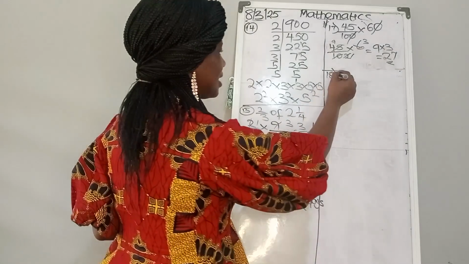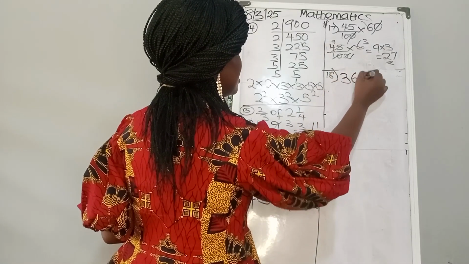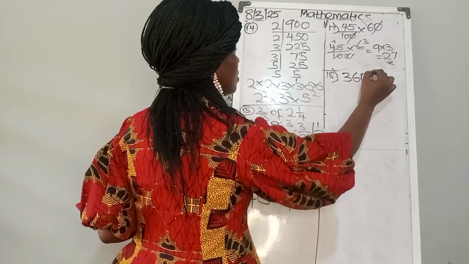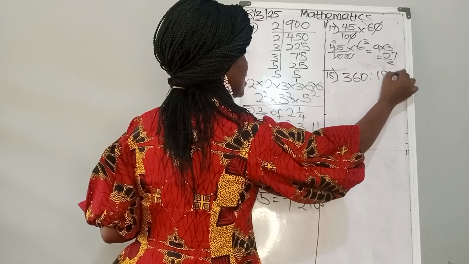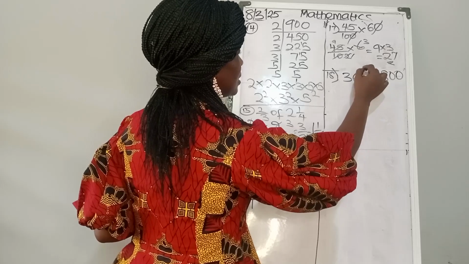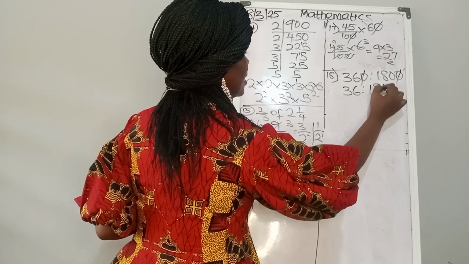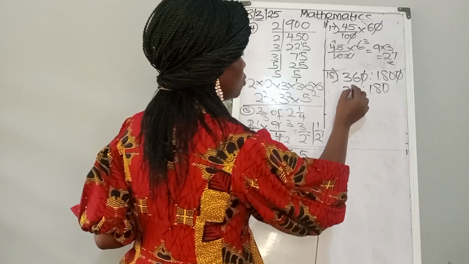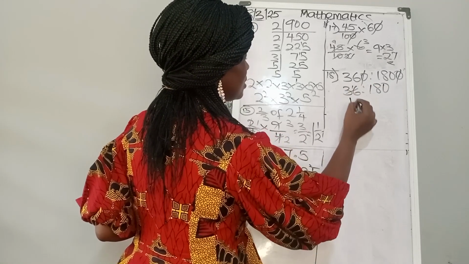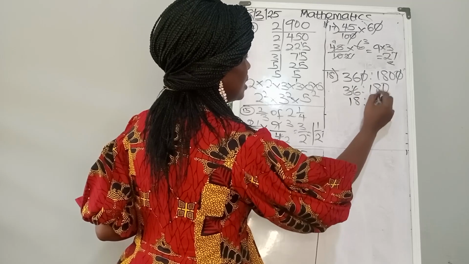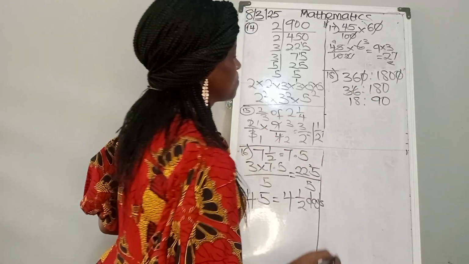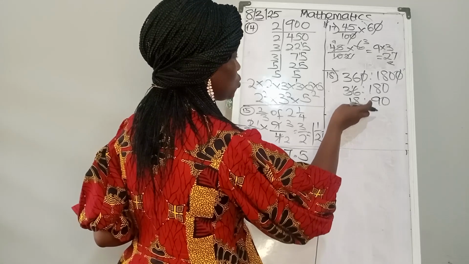Let's take the annual rent first, which is 360 to 1,800. So you cut. We have 36 to 180. So let's use 2. 2 into 36, that is 18. Then 2 into 180, that is 90. What can still go? Let's still use 2. 2 into 18, that is 9.